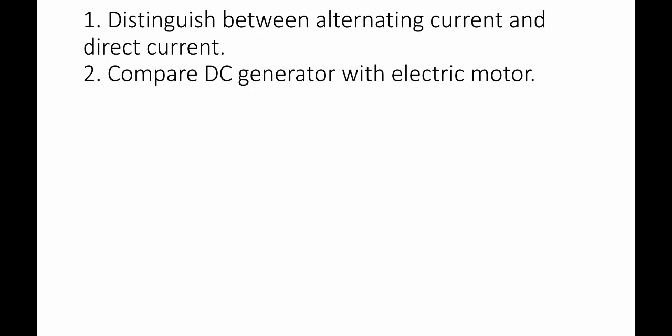A DC motor uses split rings, a commutator, to connect the armature coil. The direction of the current can be found with the help of Fleming's left hand rule for an electric motor, and for a DC generator we use Fleming's right hand rule. So these are all the differences between the DC generator and the electric motor.